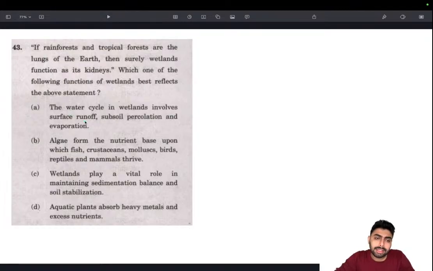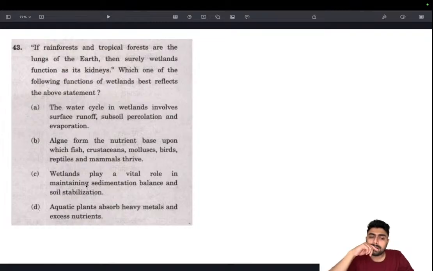Water cycle in wetlands involves surface runoff, subsoil percolation and evaporation. This is true, but it doesn't really explain any of the kidney function. So that is gone. Algae form the nutrient base upon which fish, crustaceans, mollusks, birds, reptiles thrive. This is a description of how wetlands work, not the function of wetlands. It is not connected to this as well. That's gone.